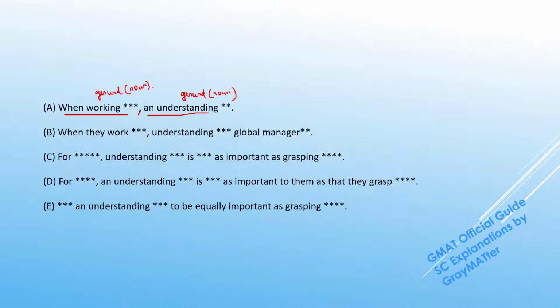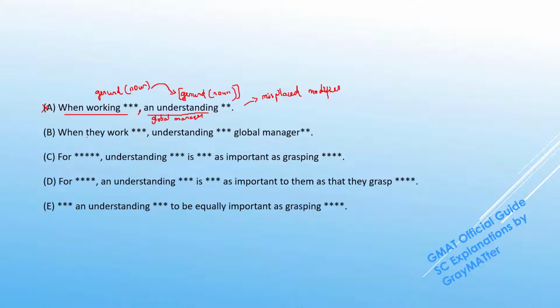But see, the concept of modifiers comes into play here because "when working with someone" is supposed to modify the noun after the comma, and the noun after the comma is the understanding. This is a case of misplaced modifiers because who's working with overseas clients? It's the global manager, right? So this is a case of the misplaced modifier because the global manager is supposed to come right after the comma here. So A goes off.